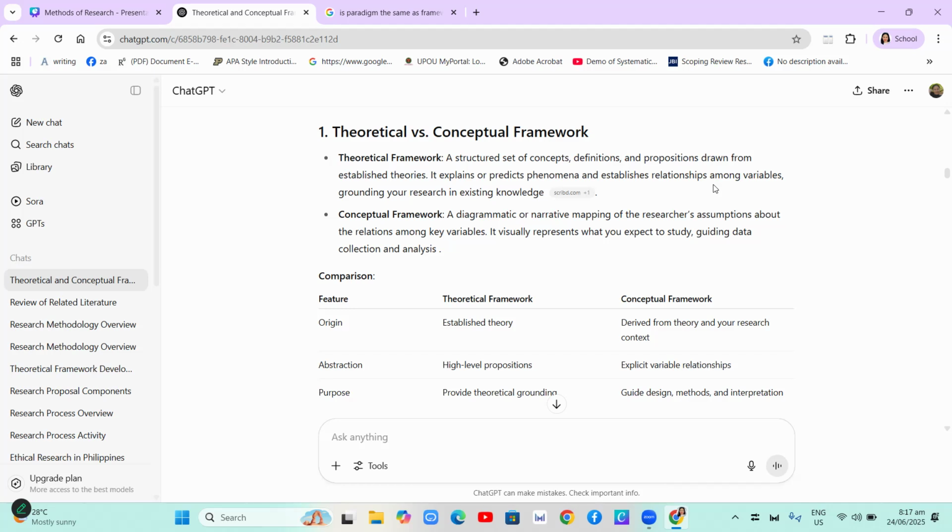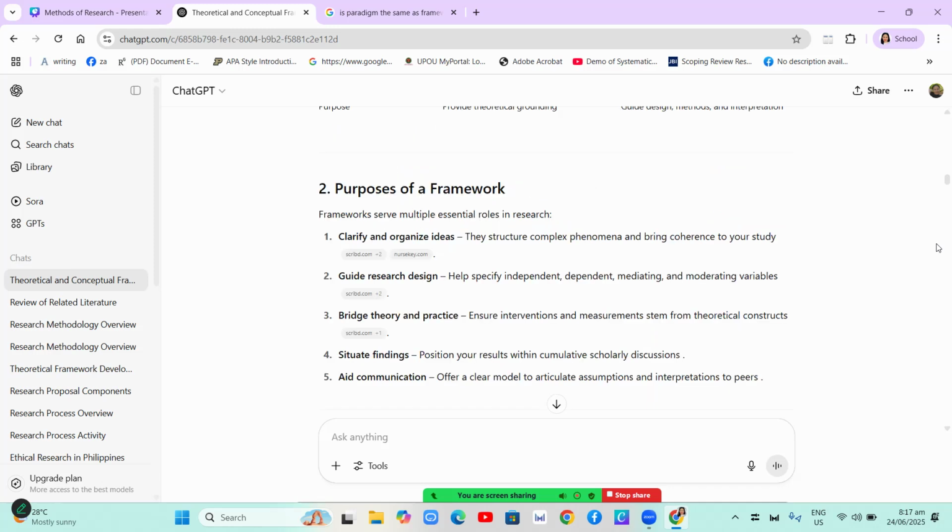And the conceptual framework is a diagrammatic or narrative mapping of the researcher's assumptions about the relations among key variables. It visually represents what you expect to study, guiding data collection and analysis. So now let's compare theoretical framework and conceptual framework, as we already discussed this in lesson 6